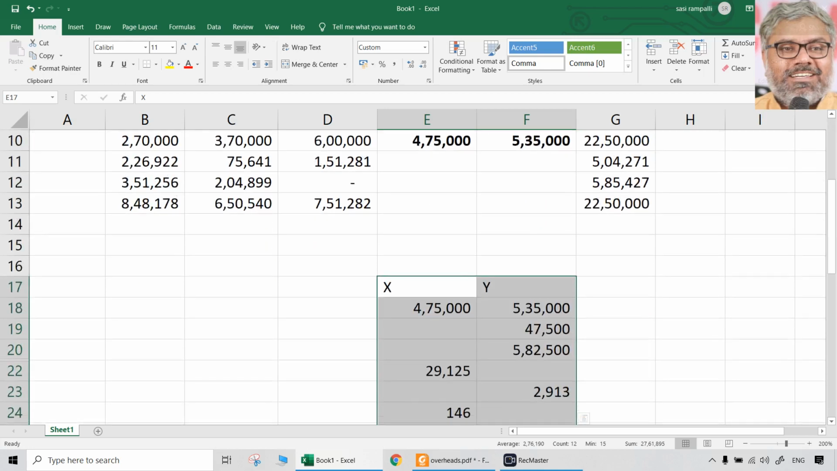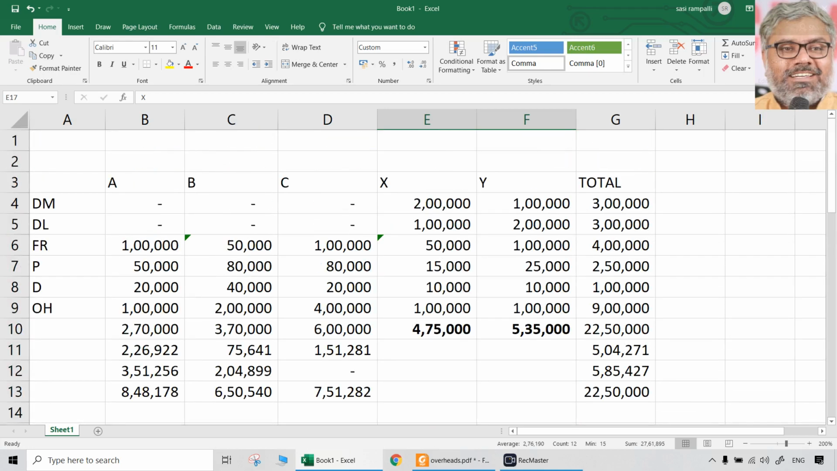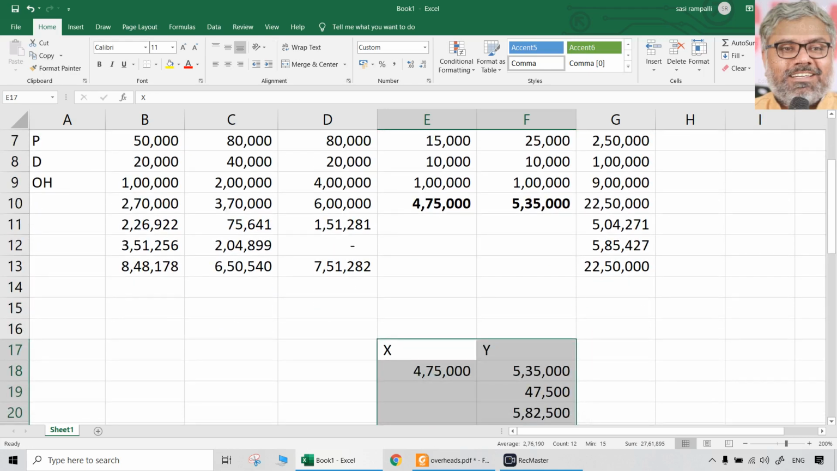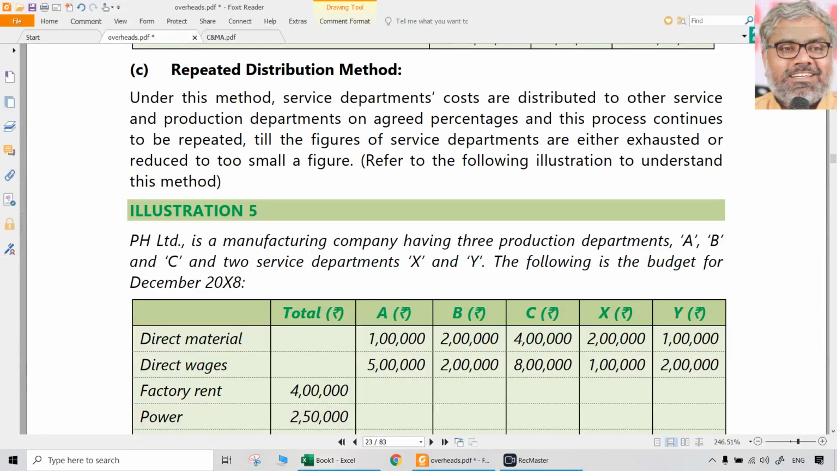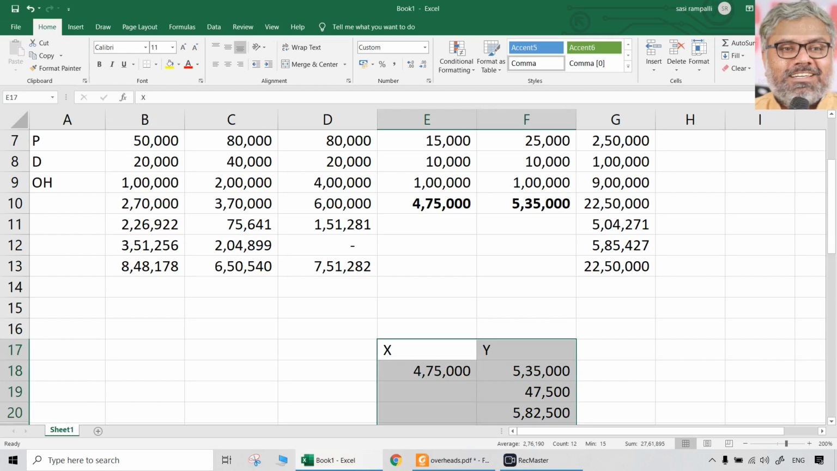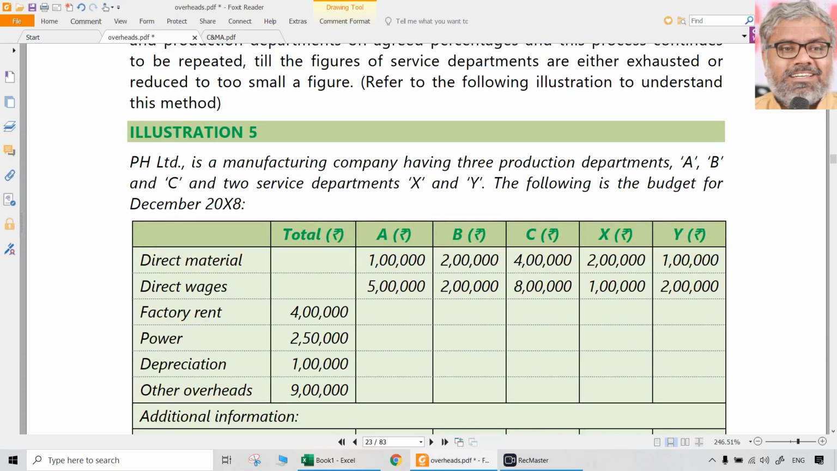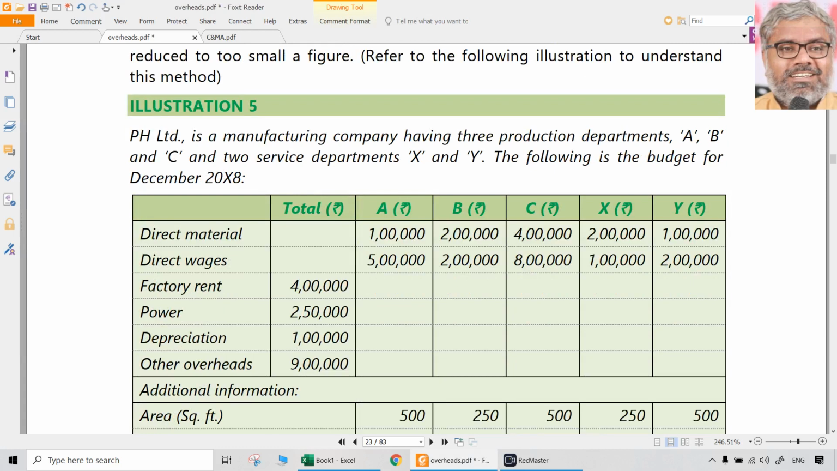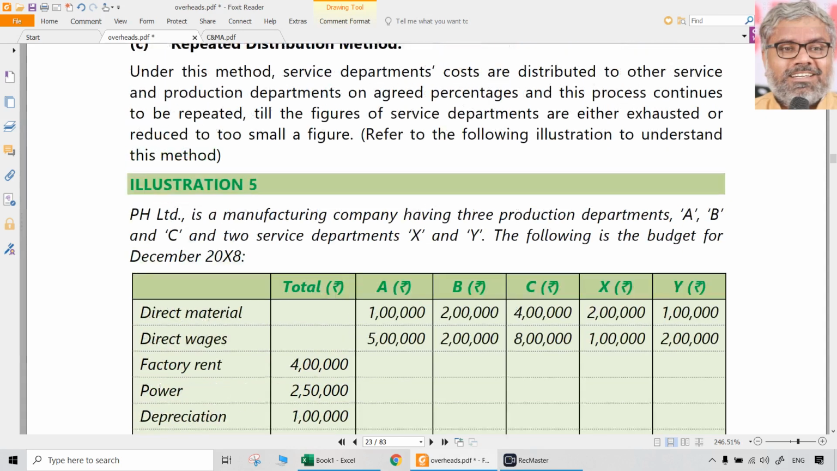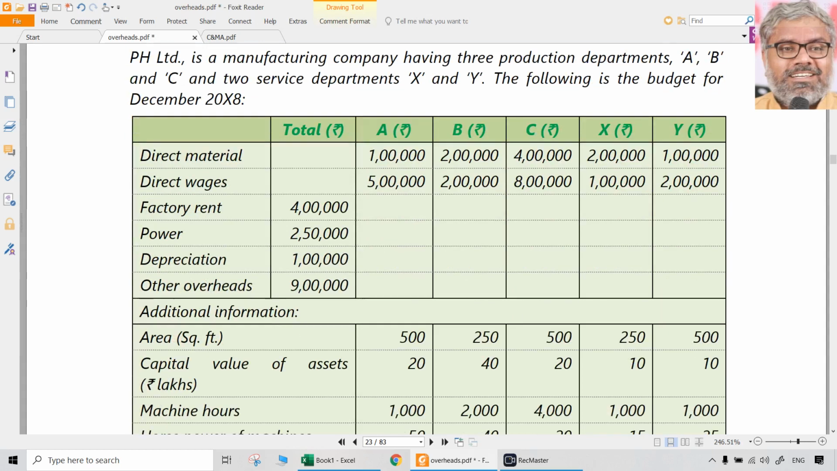Simultaneous equations method is actually easier and quicker because you just frame some equations and solve them and then directly redistribute according to the percentages. This trial and error method takes a little bit more time, but if it is asked, we have to do that, no option. Okay. Now let us apply the third method, which is the repeated distribution method.